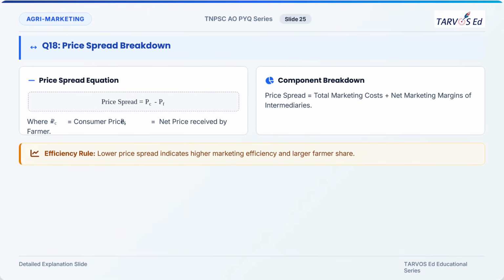And price spread, as we discussed already, is the difference between consumer price and the producer price. So price spread includes total marketing cost plus net marketing margins of the intermediaries. All this will be included in the price spread. So lower the price spread, higher the marketing efficiency, which means that the farmer is having larger share in the entire marketing cost.